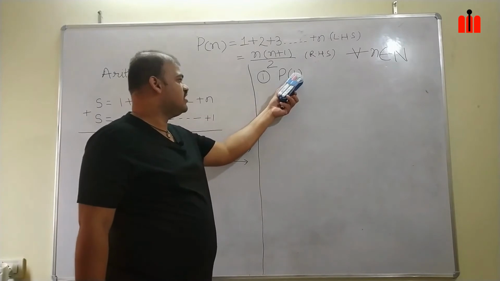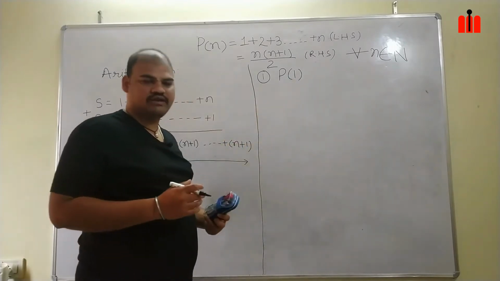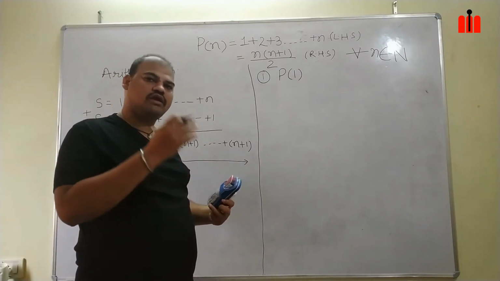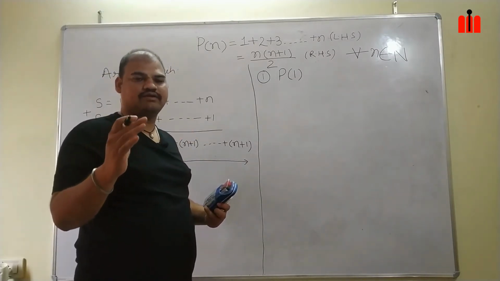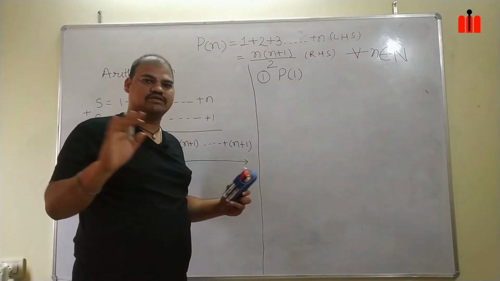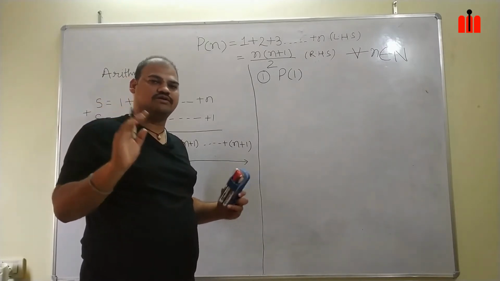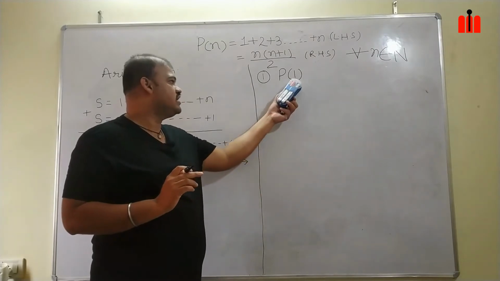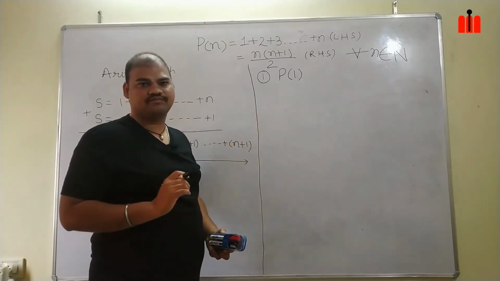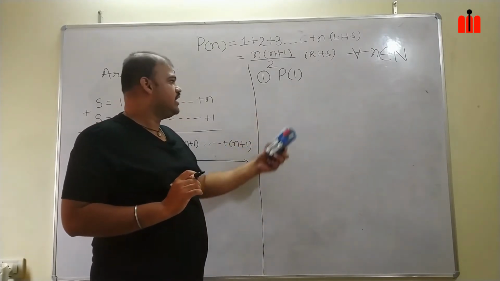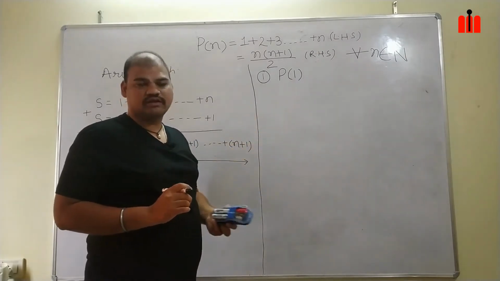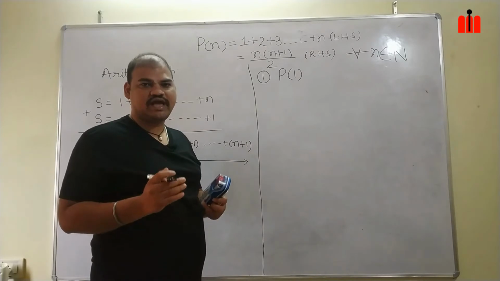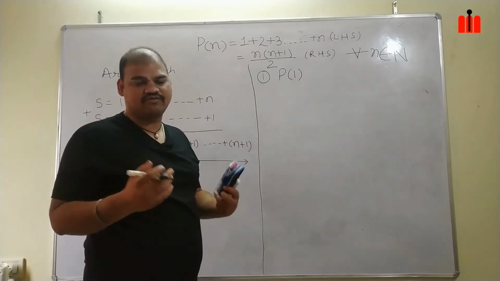P1 is what? 1 is the initial value. My n belongs to natural numbers, so my natural numbers start from 1 until n. It is a sum of n natural numbers, so the initial value is 1. It may be possible that n belongs to natural numbers such that n is greater than 5.